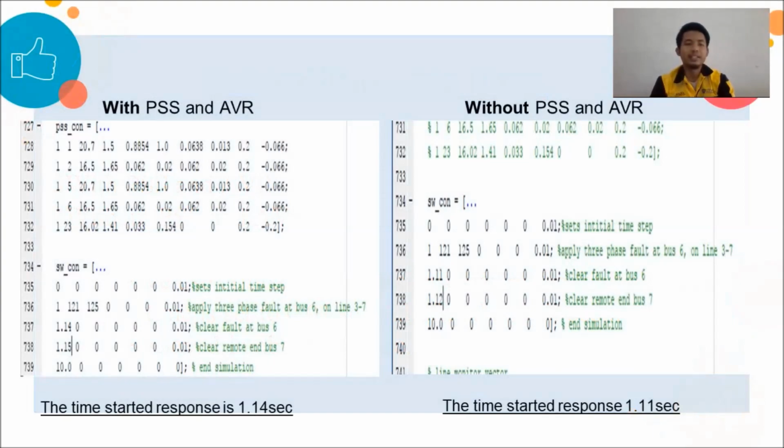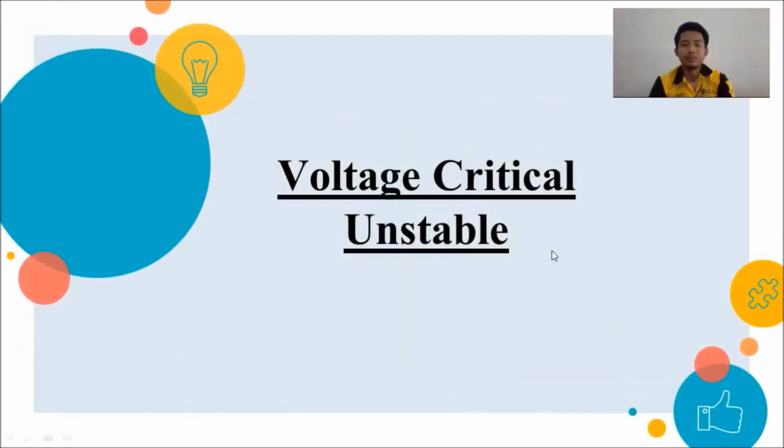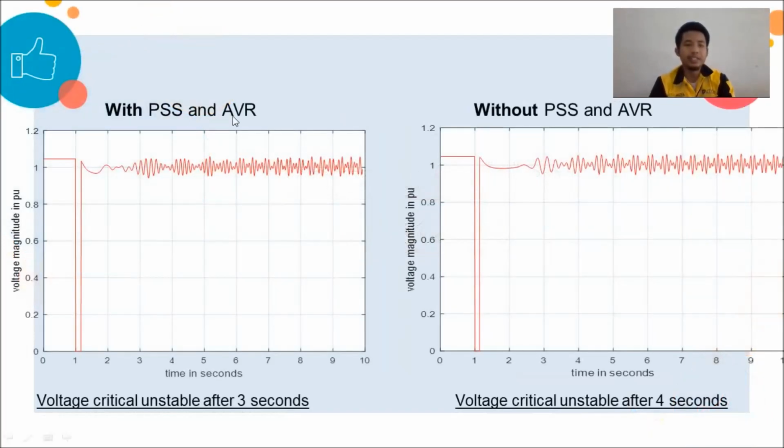With the PSS and AVR, the time start response is 1.14 seconds, and without PSS and AVR, the time start response is 1.11 seconds. Next slide is voltage critical unstable. With the PSS and AVR, this is the graph that we get, and the voltage is critically unstable after 3 seconds. Without PSS and AVR, the voltage is critically unstable after 4 seconds.